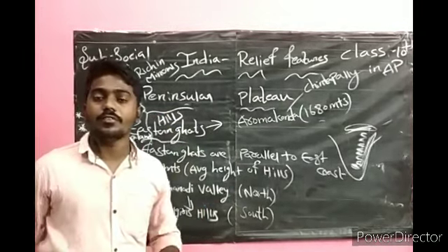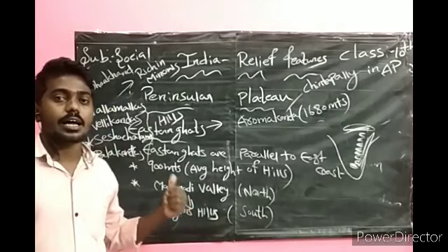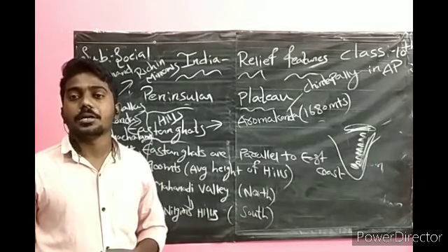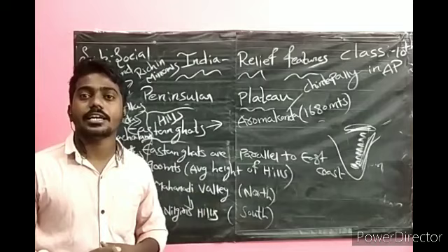Nallamalas, Vellikondas, Palakondas, Seshachalam are the important hills present in the Eastern Ghats.